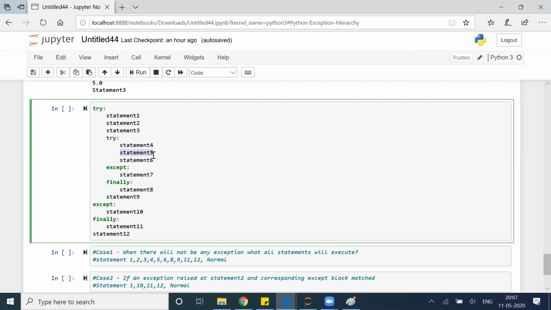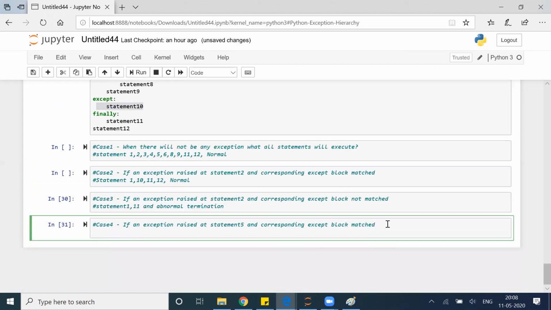Statement 5 will not execute, Narayan, because something goes wrong here only. Execute तो करेगा but output नहीं देगा in a simple term. So it will throw me an error. Now as it is throwing me an error, it will go to statement 7. So 1 2 3 4 7, 7 के बाद 8 चलेगा, फिर 9 चलेगा, फिर 11 चलेगा, फिर 12 चलेगा. 10 क्यों चलेगा महेश? 10 तो तब चलेगा जब ऊपर कहीं एरर आएगा. ऊपर कुछ एरर नहीं आया ना. So 1 2 3 4 7 8 9 11 12.